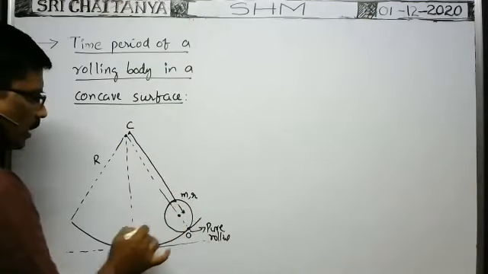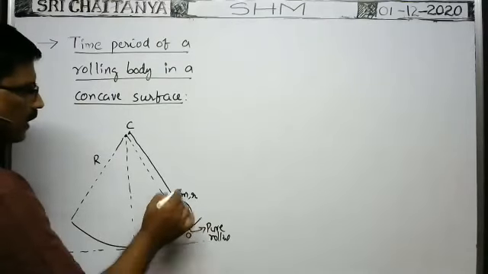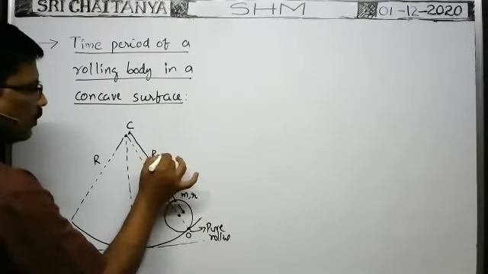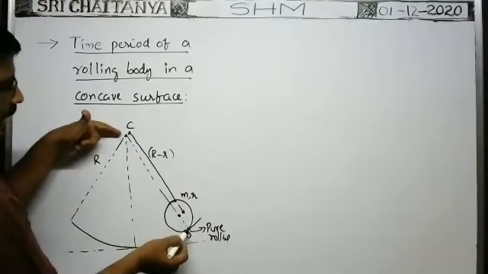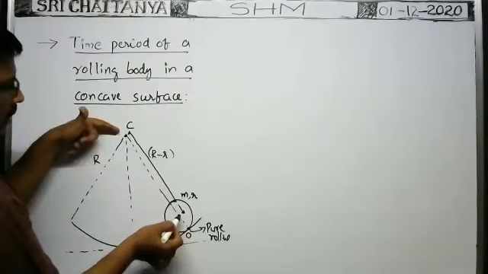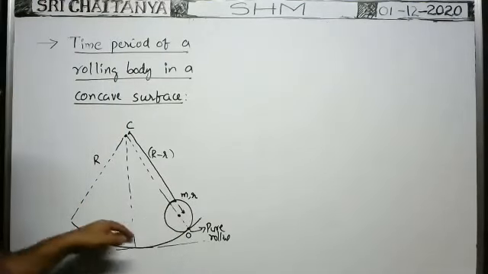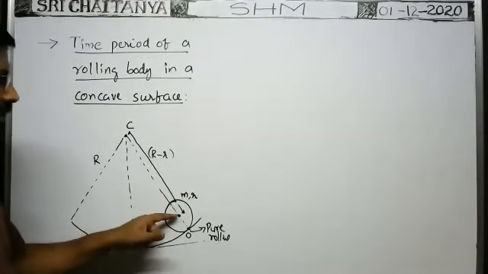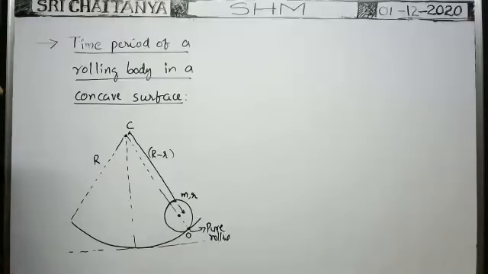Whenever the rolling body is moving like this, the center of the rolling body travels along the arc of the circle of radius capital R minus small r. From this point to this point, the distance is capital R. Subtract this distance, then it is equal to capital R minus small r.